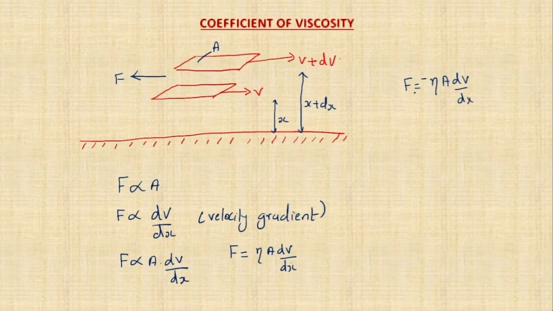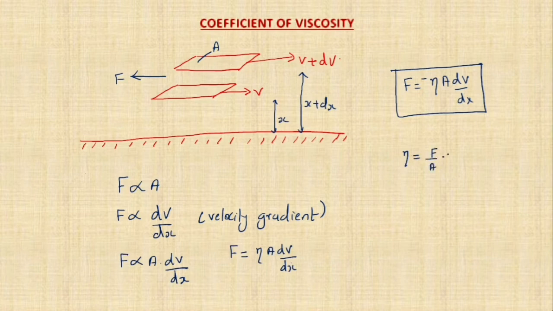The negative sign here indicates that the viscous force acts in the direction opposite to the direction of motion of the liquid. This is the direction of motion of the liquid, but the viscous force is acting in the opposite direction. So that's why we have put a minus sign here. This is the basic formula related to the coefficient of viscosity, where the coefficient of viscosity is this constant eta. So the coefficient of viscosity eta is equal to F divided by A into dx divided by dV. The negative sign only shows the direction.